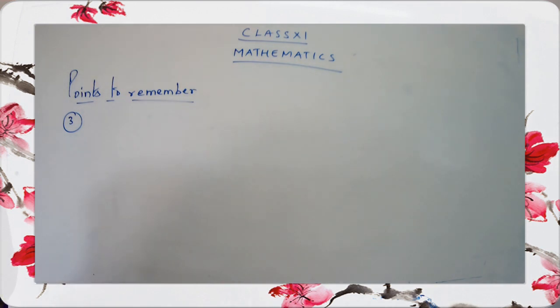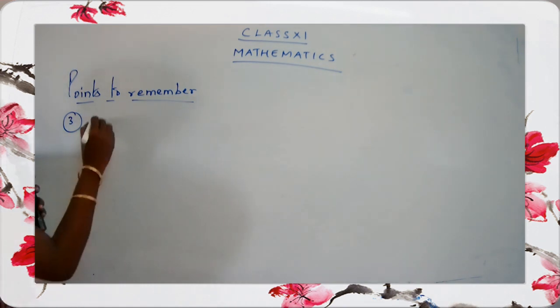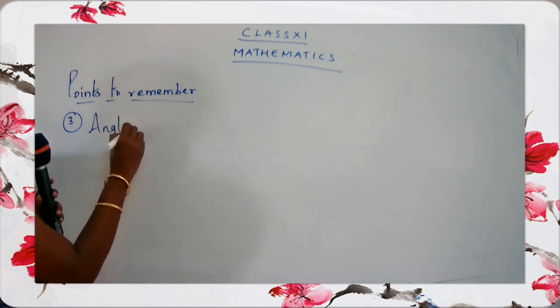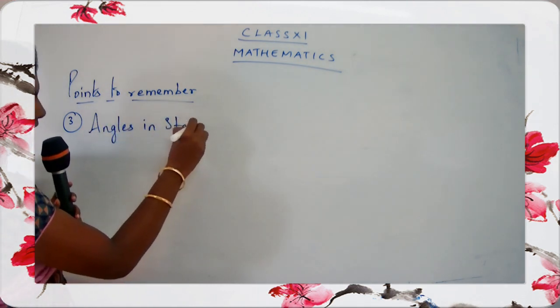Okay children, just come to your maths textbook page 89. Can you see a topic over there? Angles in standard position. I hope you people have found it. Yes. So we have to take down that figure as point number 3. Okay children? So let's start with the point here. I'll explain to you what is here. Write down angles in standard position.